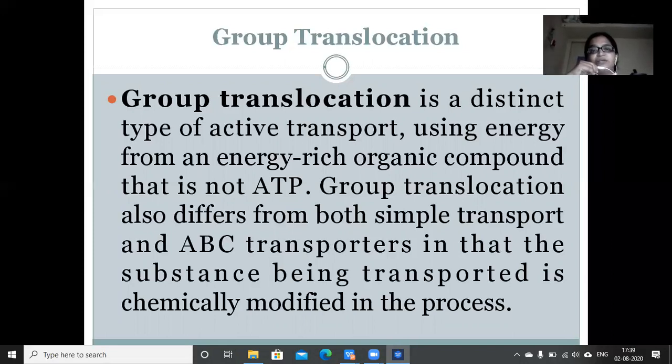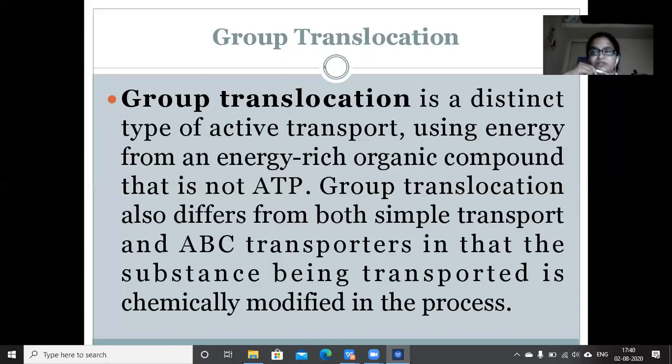In secondary active transport, the energy source utilized is ATP. But in group translocation, energy involvement is there, but ATP is not involved. What is involved are energy rich organic compounds.